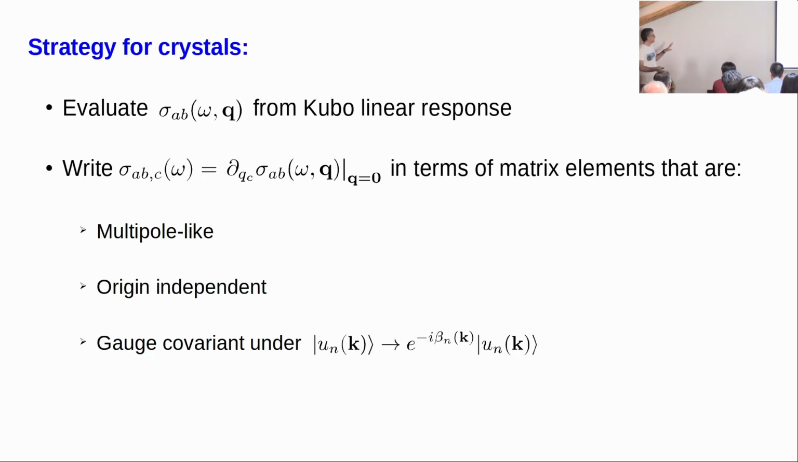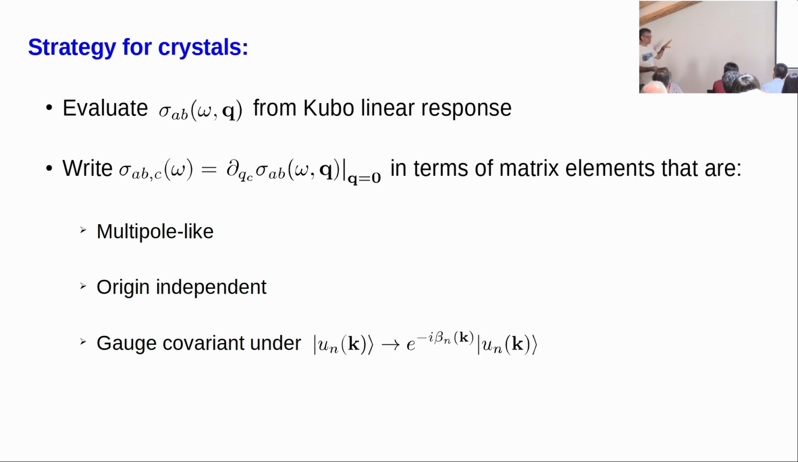Okay, so since the multipole approach does not really work, we have to do something different. What we're going to do is to evaluate the conductivity starting from Kubo linear response. And then we want the first order in Q conductivity, so we're going to take a derivative with respect to Q of this Q-dependent conductivity at Q equals 0. And we want to express the result in terms of matrix elements that have three desirable properties.